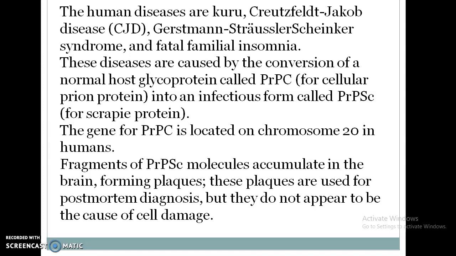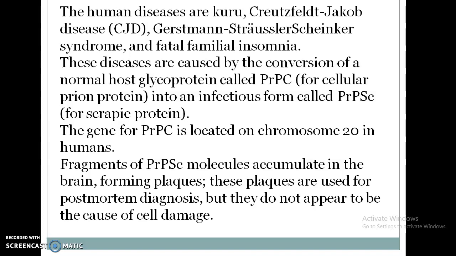These diseases are caused by the conversion of a normal host glycoprotein, called PrPC, the cellular prion protein, into an infectious form called PrPSc, S for the scrapie protein. The gene for PrPC is located on chromosome 20 in humans.